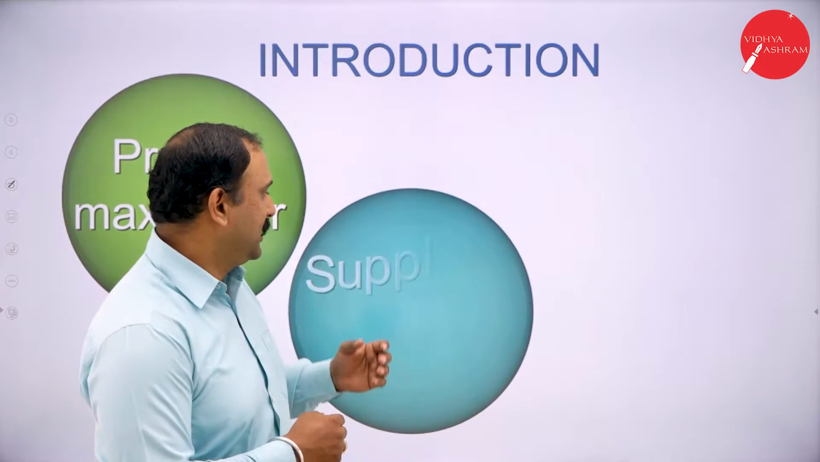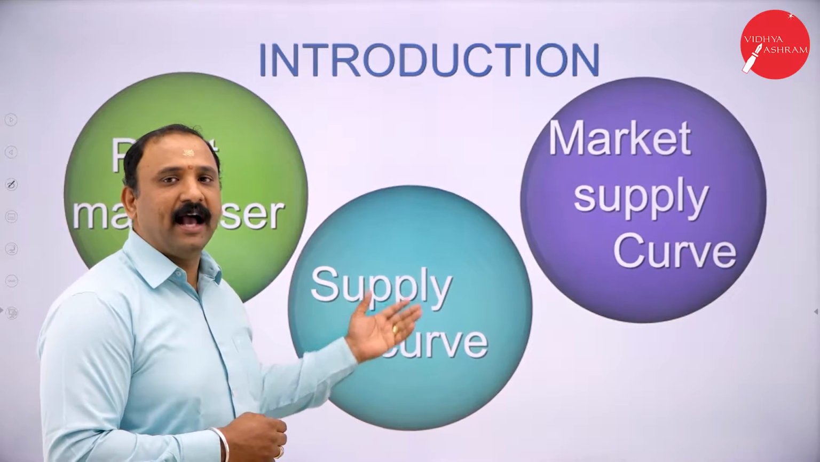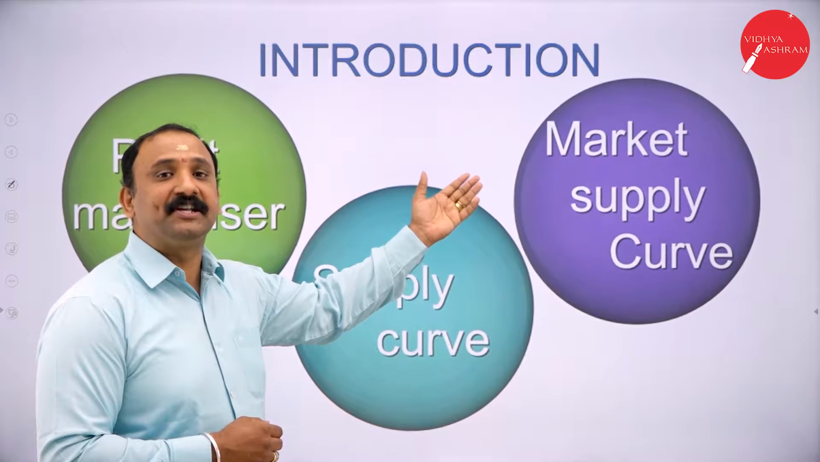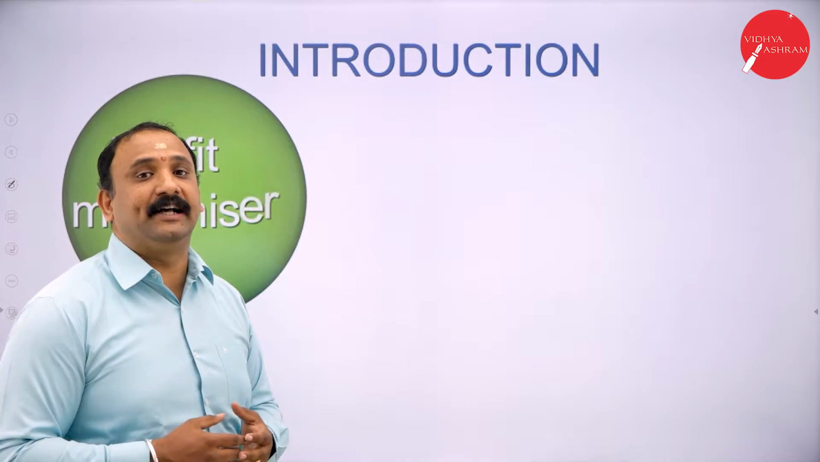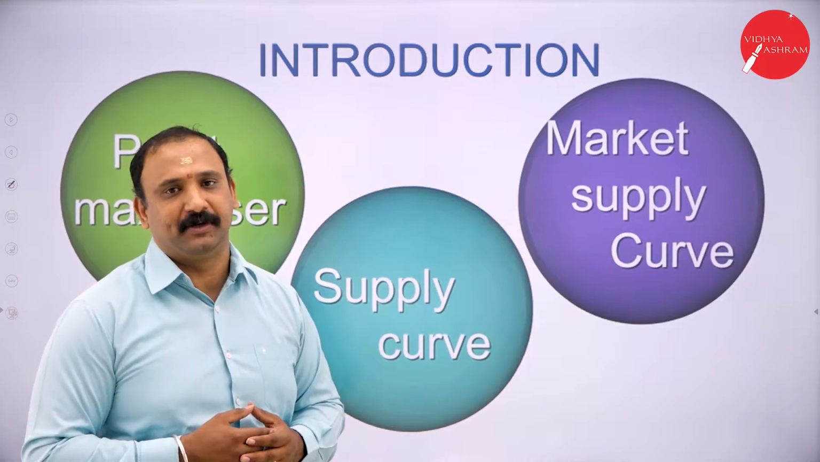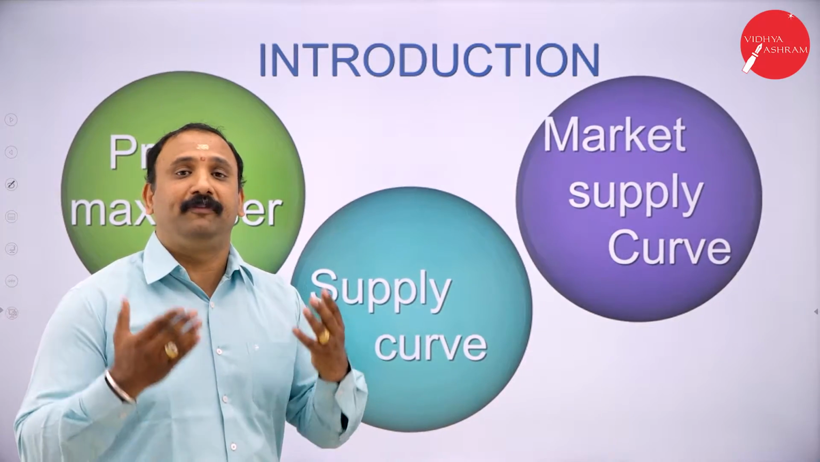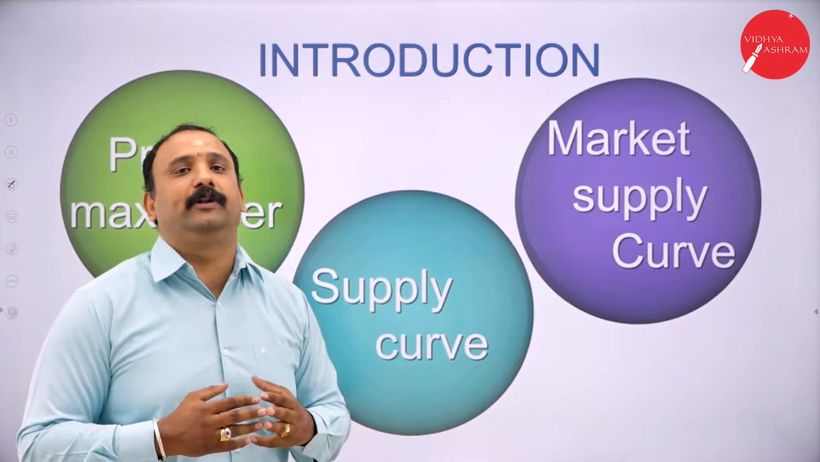The second one is called supply curve. And the third one is called market supply curve. Now, what is this term profit maximizer? What do you mean by profit maximization in total?